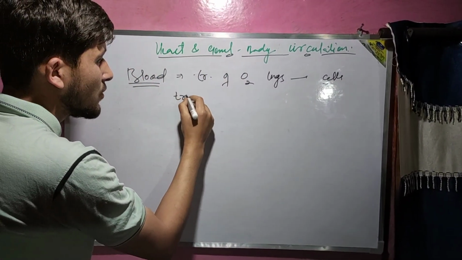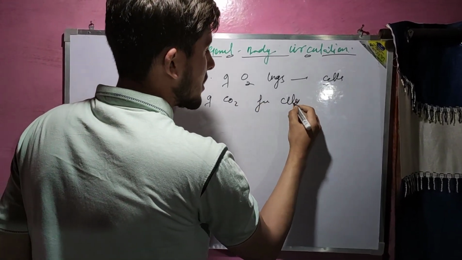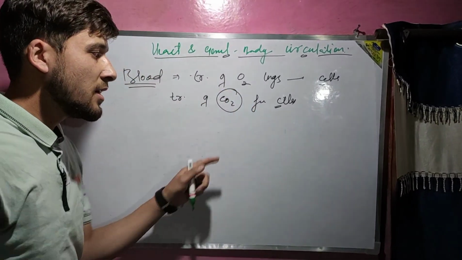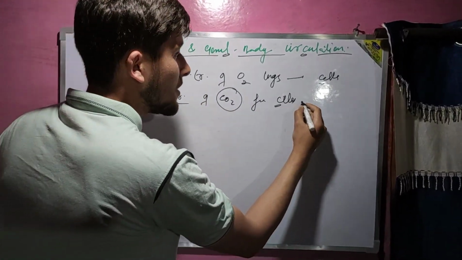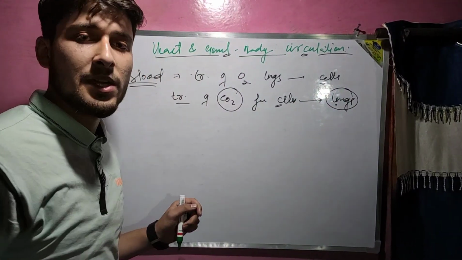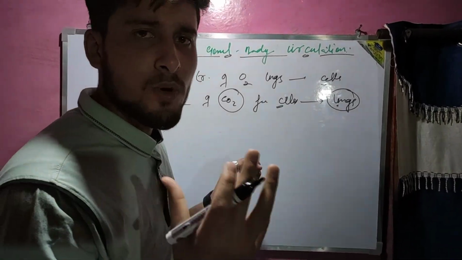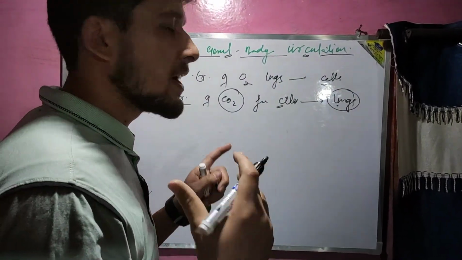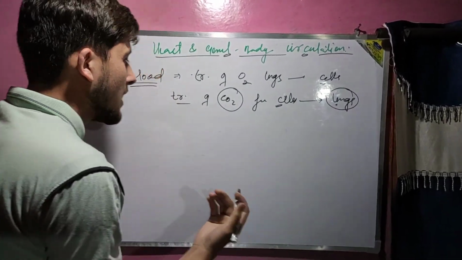Similarly, the transport of carbon dioxide from the cellular level, because carbon dioxide is produced as a metabolic waste at the cellular level. This carbon dioxide is transported from cells to the lungs, from where it will be eliminated out of the body. Similarly, hormone का transport होना है from one part of the body to another part. This blood acts as a medium for their transport as well.